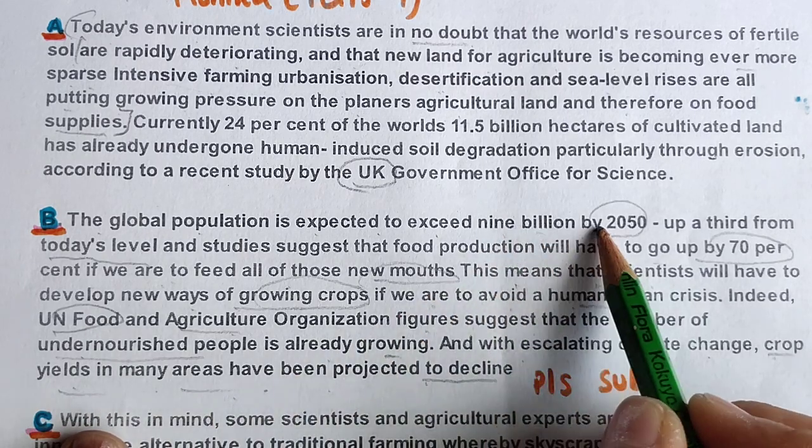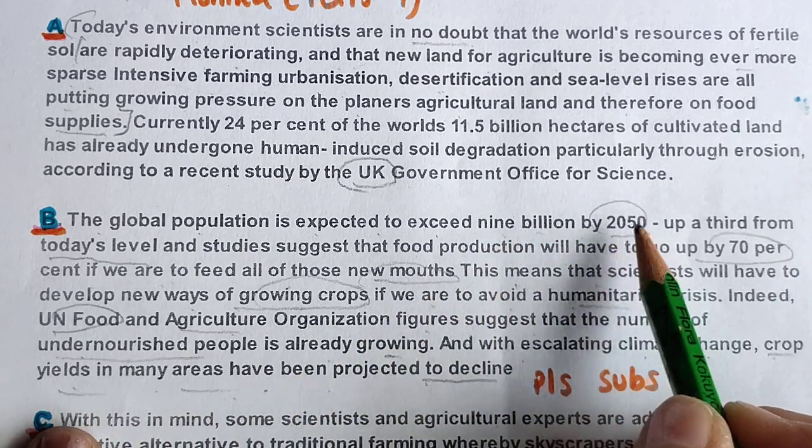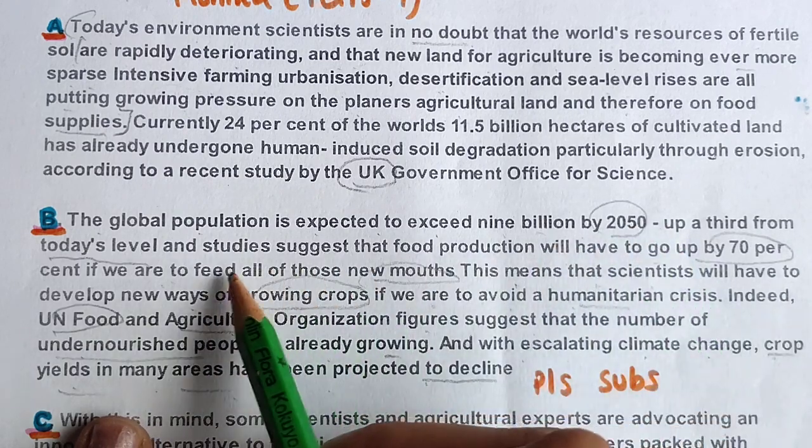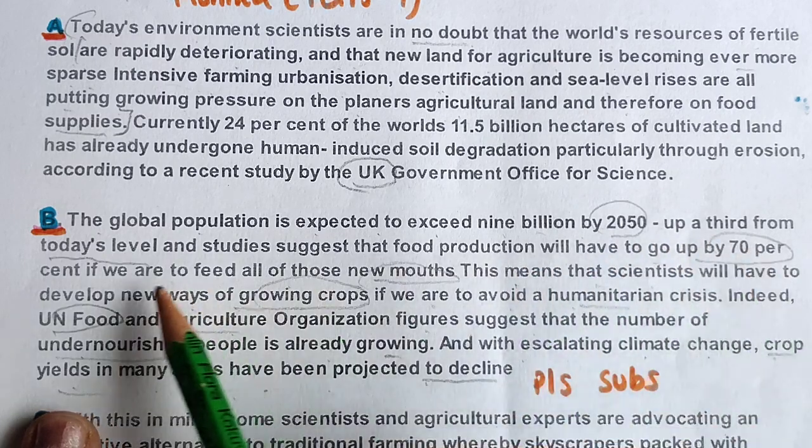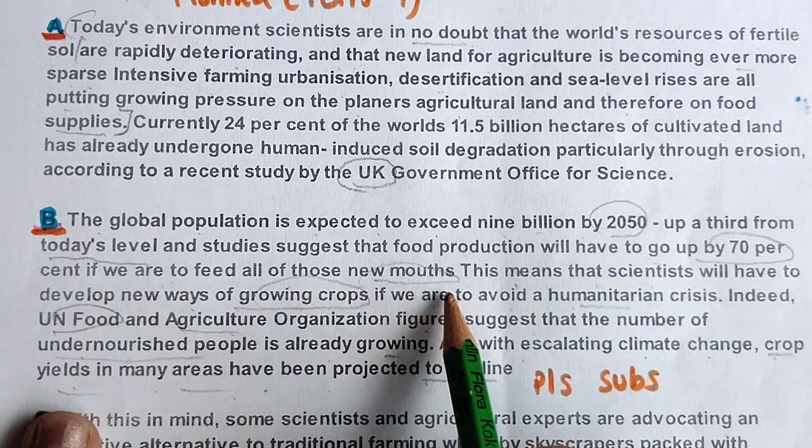So what they are saying is that they are expecting food demand to increase up to 2050, the population will increase, and food production must rise 70% to feed all those new mouths.